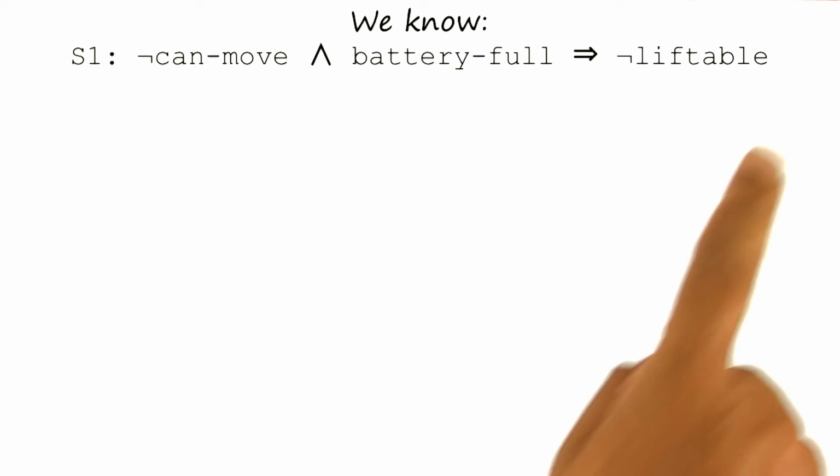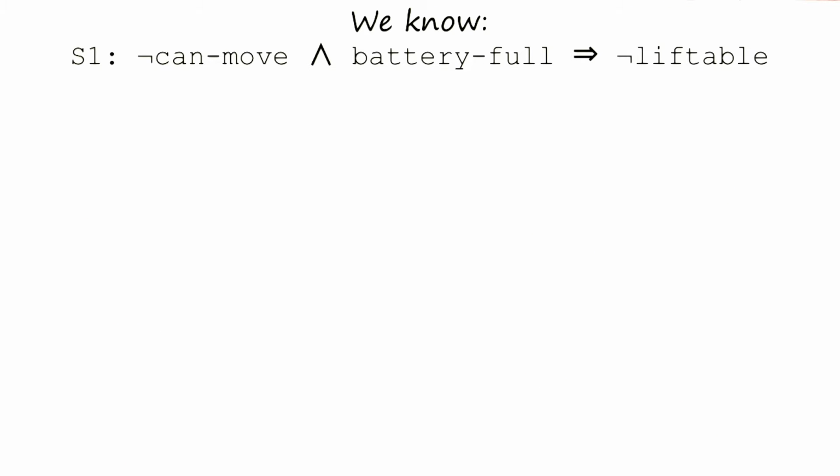Let us make this example a little bit more complicated, enough that it cannot be proven simply by applying one instance of modus ponens. Imagine that the robot proved to itself that this box is not liftable. And the humans in the factory who are trying to make fun of the robot said to the robot, well, the reason it's not liftable is not because it's not movable, but because your battery is not working.